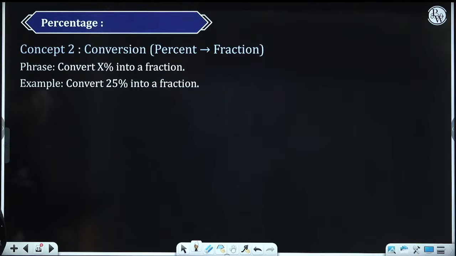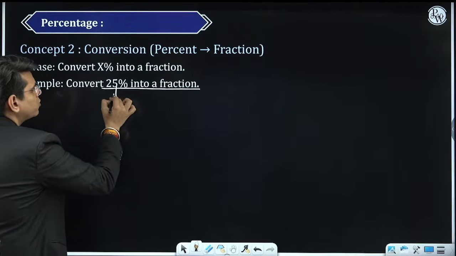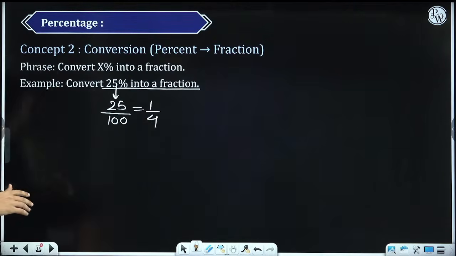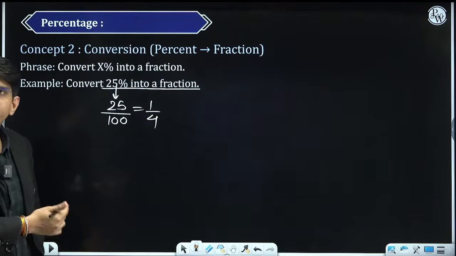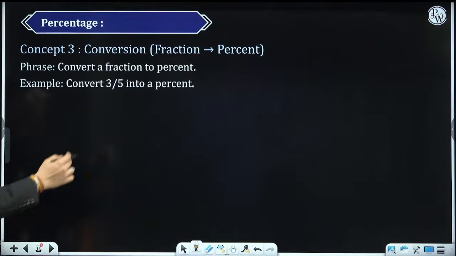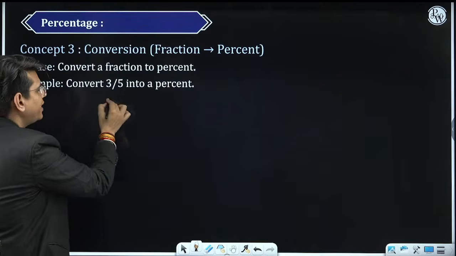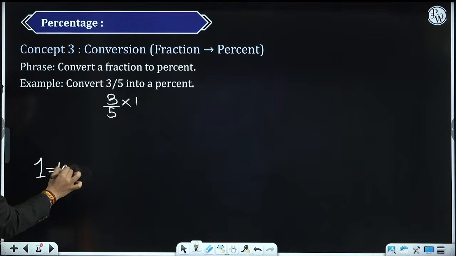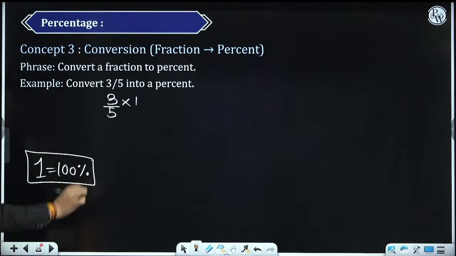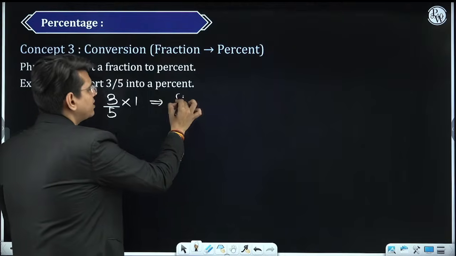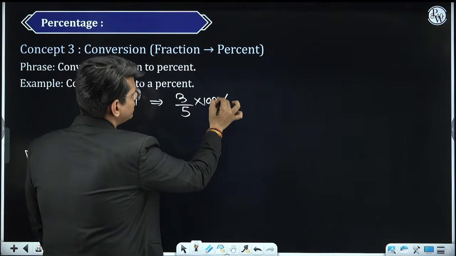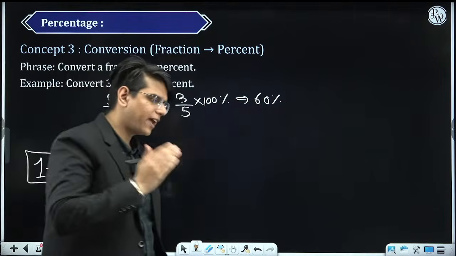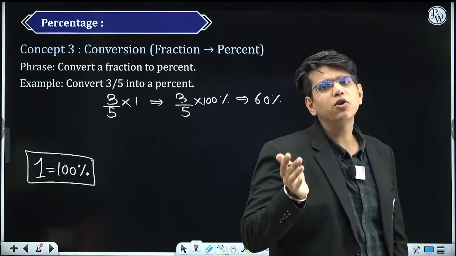Second thing, convert 25% to a fraction. I just told you 25% is 25 by 100, and this fraction is 1 by 4. You need to know how to convert percentage to fraction. Third thing you should know is how to convert a fraction into a percentage. 3 by 5 into 1, and I told you 1 is equal to 100%. Just write this 1 as 100%. You can write this as 3 by 5 into 100% and you get 60%. So you should know how to convert fraction to percentage and percentage to fraction, because you will require all these things in the questions.